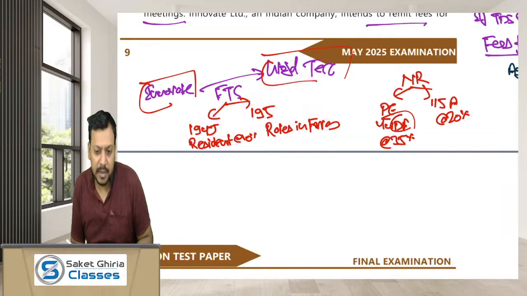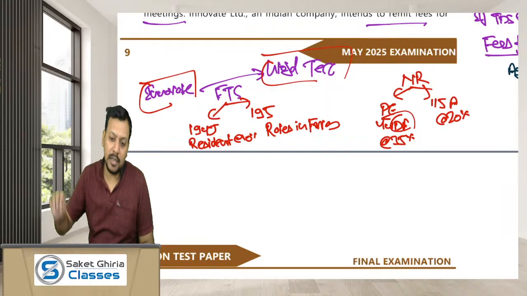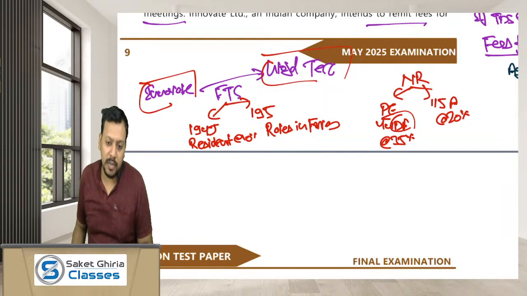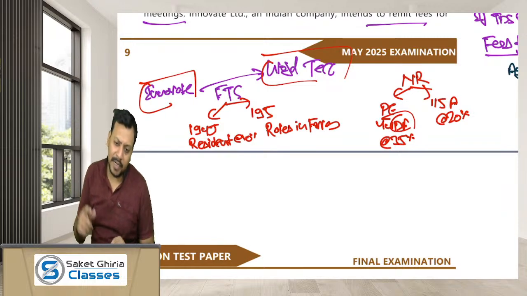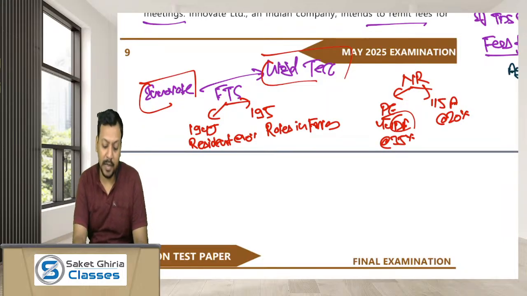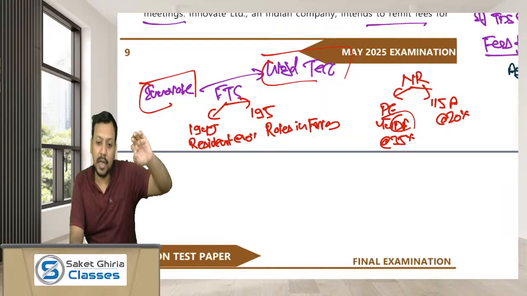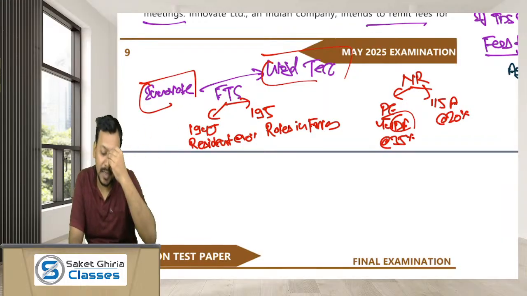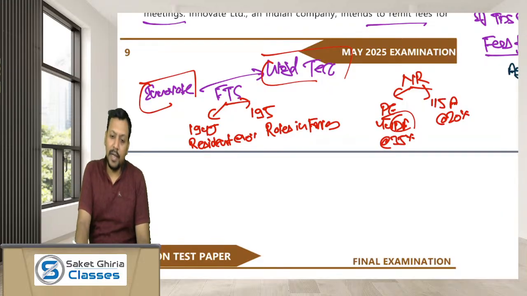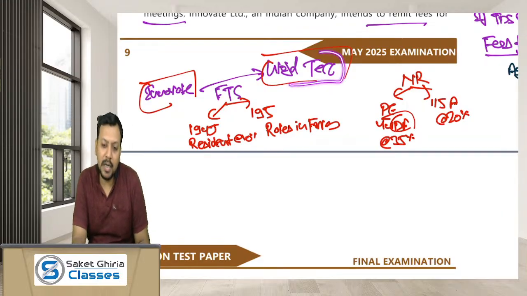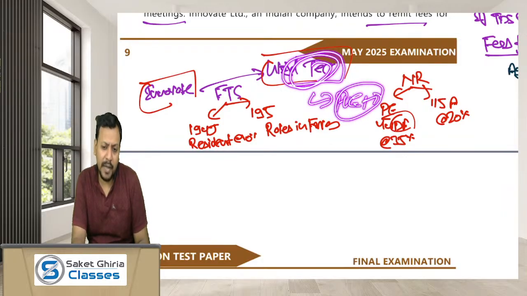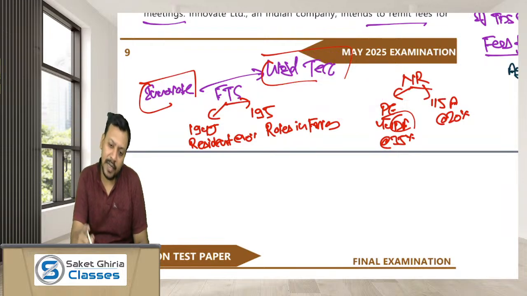Dear friends, CBDT has clarified that in case the POEM of the foreign company is considered to be in India, and because of the POEM, more than one rate of TDS becomes applicable on that foreign company, in this case TDS is attracted under section 194J as well as 195. Then only the TDS under that section has to be made which will apply to the payee considering it as a non-resident. Okay, it means that even though the Global Tech has become a resident, considering the POEM of the company in India, the payer has to make TDS considering Global Tech as a non-resident.